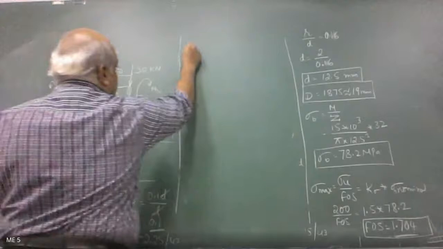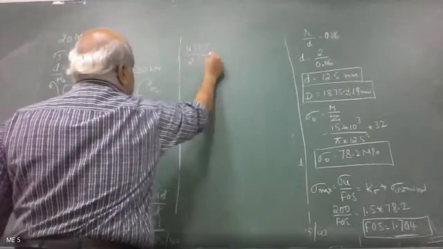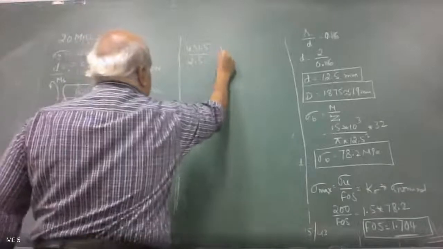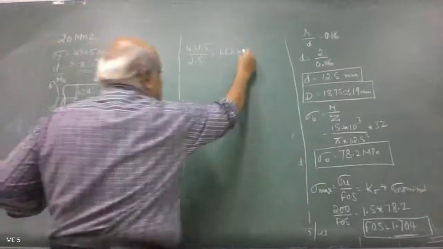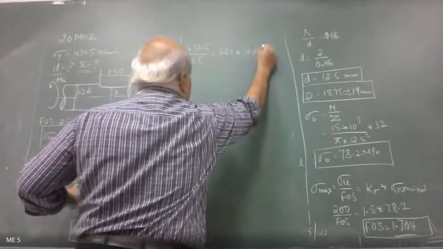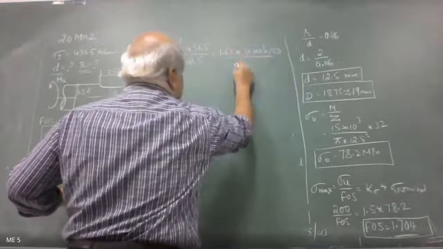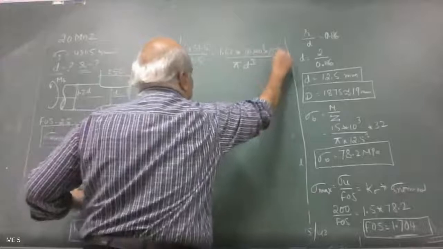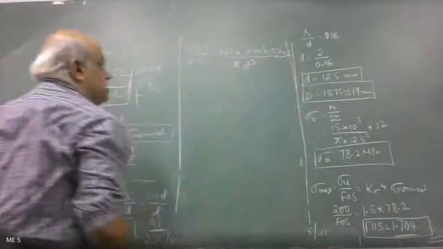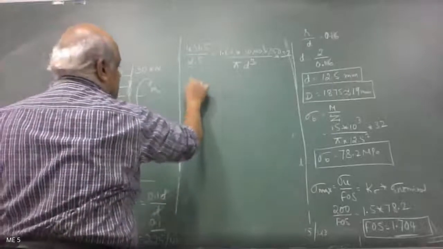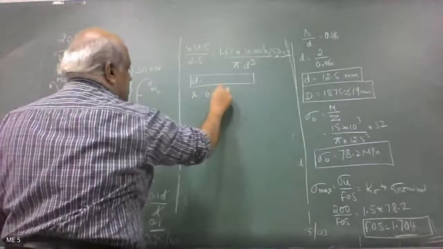So 431.5 divided by 2.5 is the maximum stress. K sigma is 1.62 into the bending moment, which is 30 into 10 power 3 into 250, divided by the section modulus, pi d cube by 32. Correct? So therefore d, I get, and r is equal to 0.1 times d.